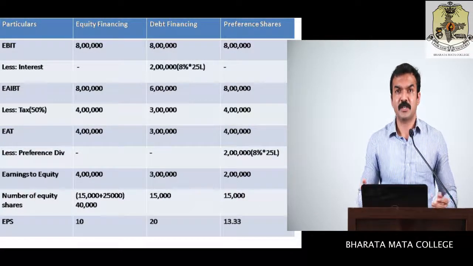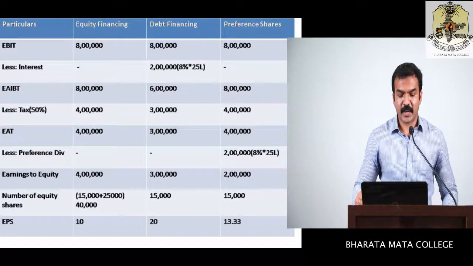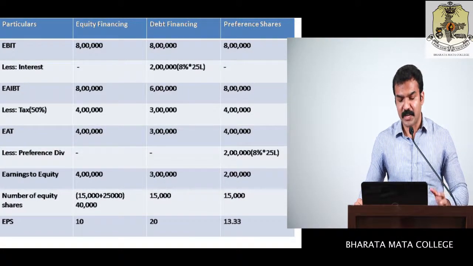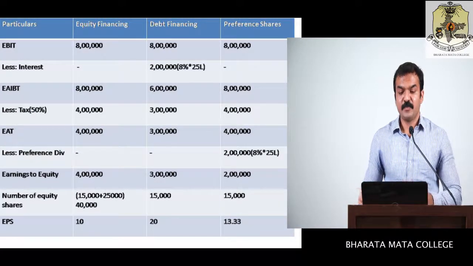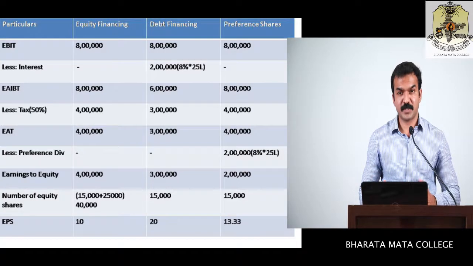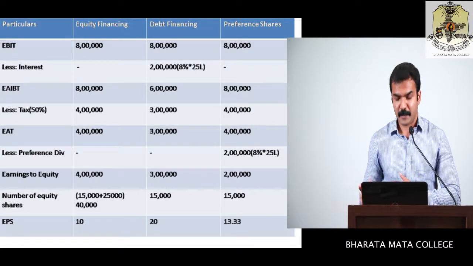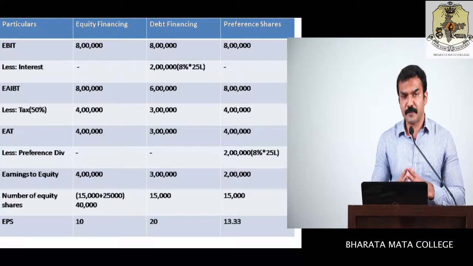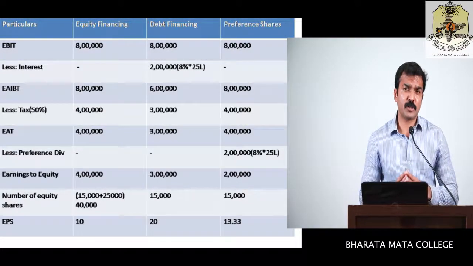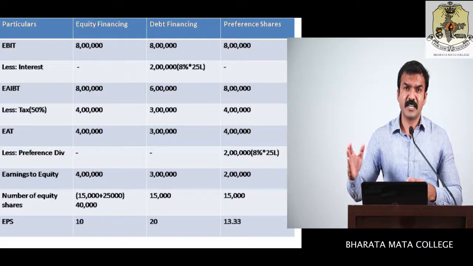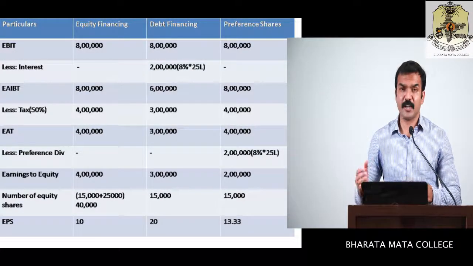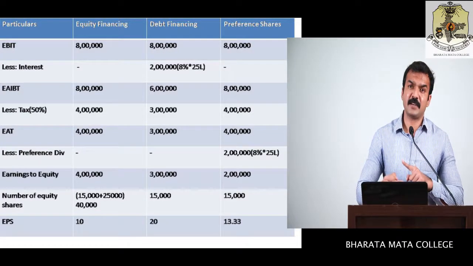Now you can easily find out EPS. So next we can find out EPS, that is earnings per share. That is derived by earnings to equity divided by number of equity shares. So EPS for the first option is 10, for the second option it is 20, and for the third option it is 13.33. So when you look at this problem, you'll get an idea about how the profit is being distributed and how this profit comes to the hands of different stakeholders. And the different stakeholders here are equity, debenture, and preference.